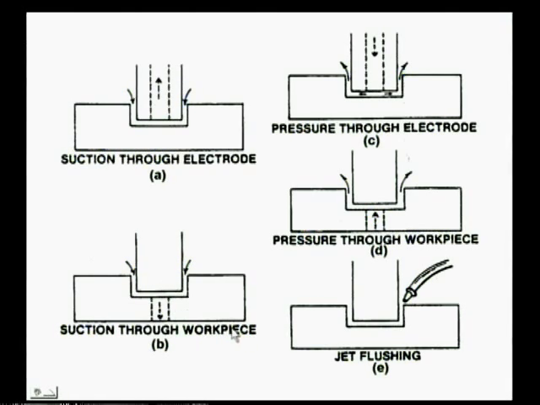So, when the dielectric fluid is coming through the workpiece, here you can see it going like this, whereas pressure through the workpiece is in the opposite direction, and this is called jet flushing. Here we are sending it through the side. So whatever erosion takes place, because of this flushing, it throws away the removed materials.